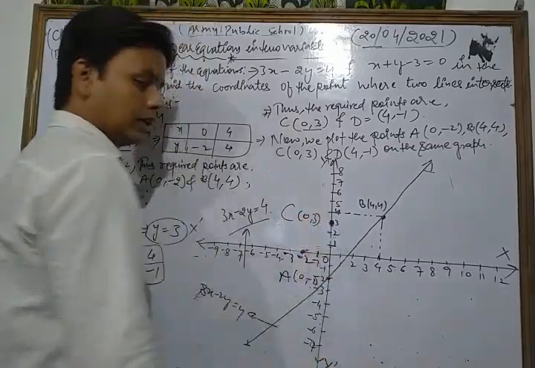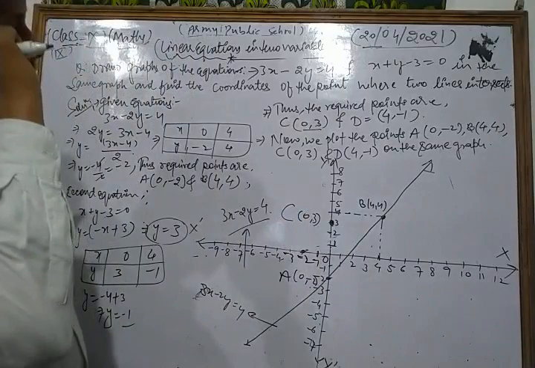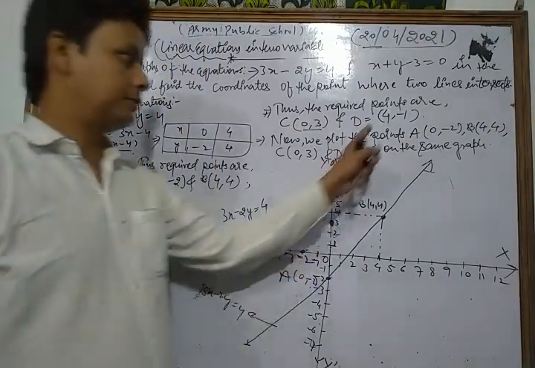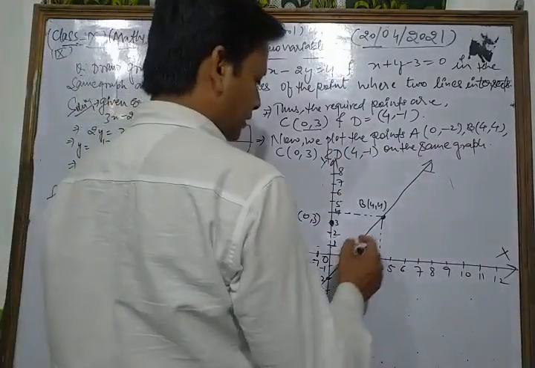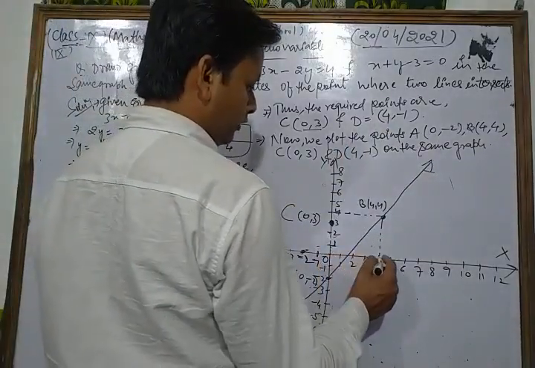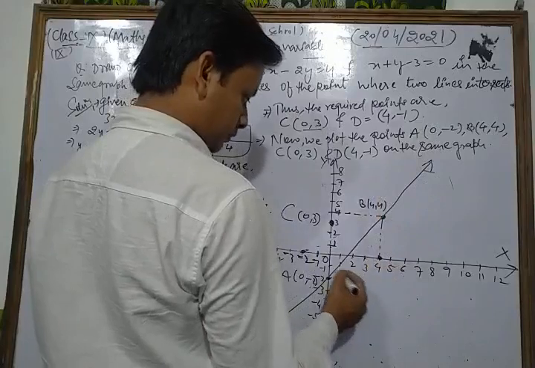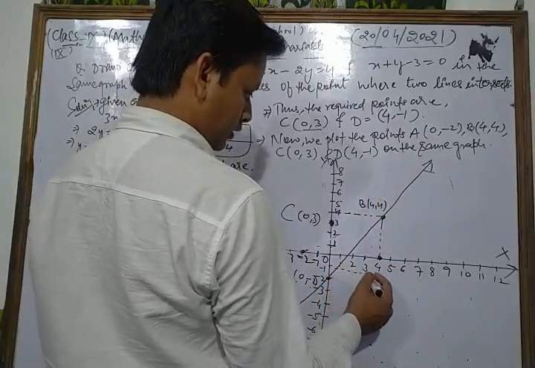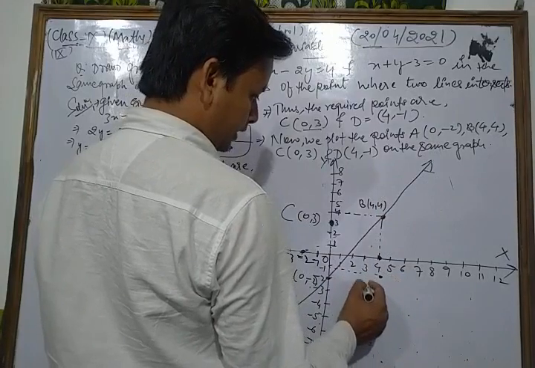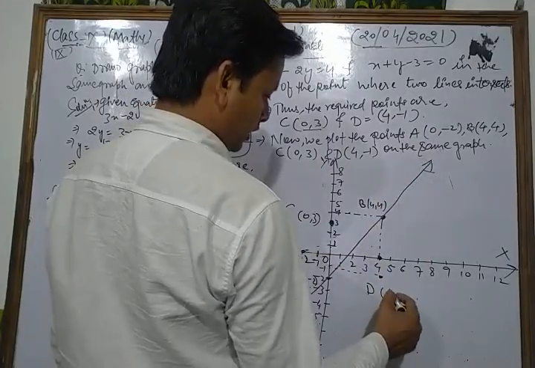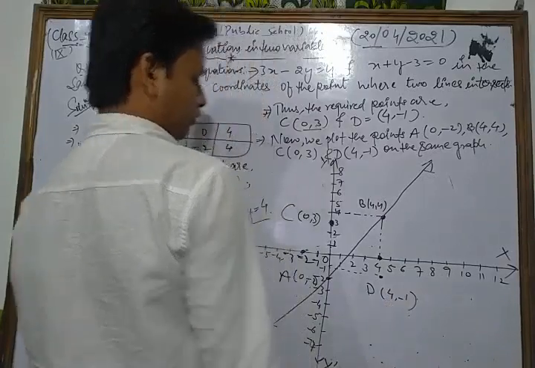Now D is 4, minus 1: abscissa is plus 4 but ordinate is minus 1. So abscissa plus 4: 1, 2, 3, 4, at that place minus 1 means here. That point D lies on 4, minus 1.